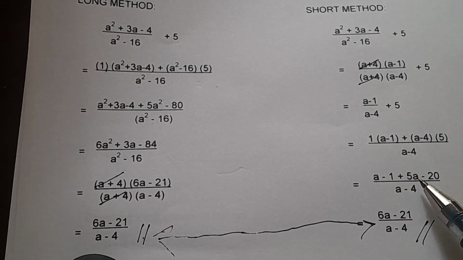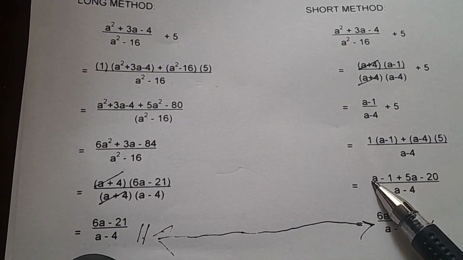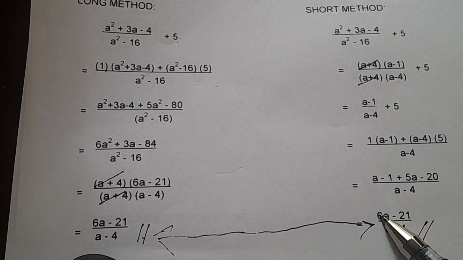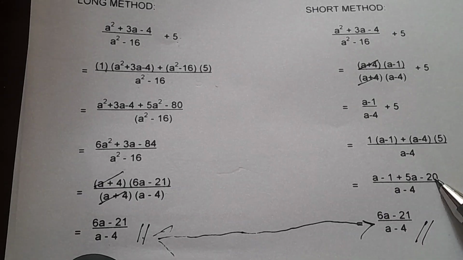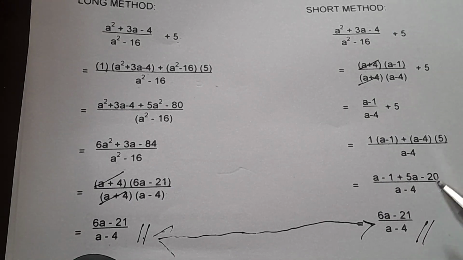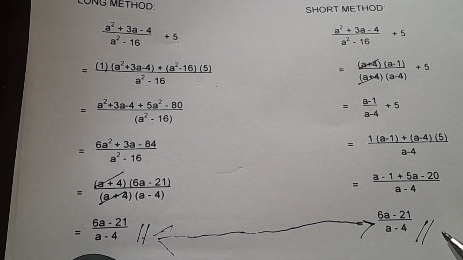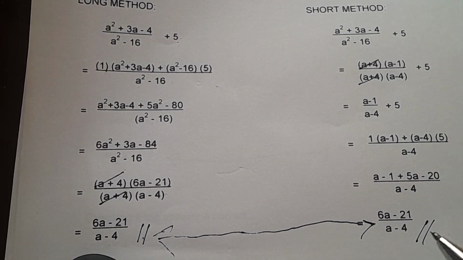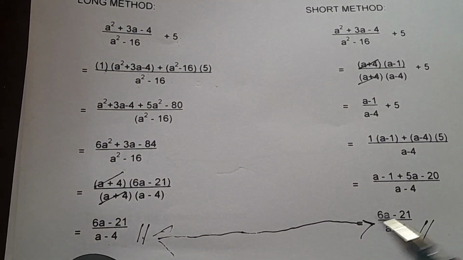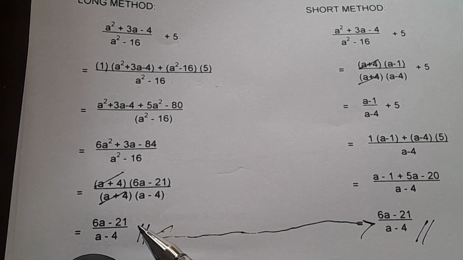A and 5a, that is automatic, understood. Positive 1, so 5 plus 1, that's 6a. Then negative 1 and negative 20 equals negative 21 over a minus 4. So the answer is 6a minus 21 over a minus 4 in your second method. If you compare to the first method, it's the same answer, which is 6a minus 21 over a minus 4.